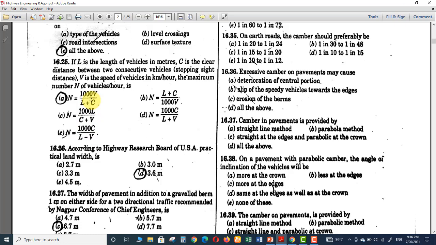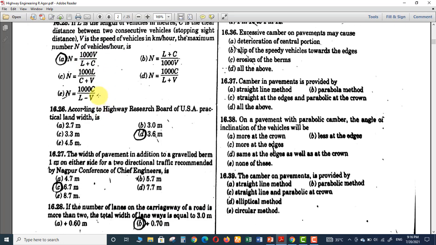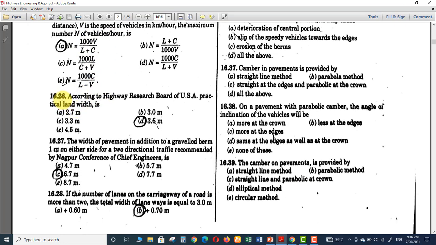If you know this formula already, then it's fine. If someone has forgotten the formula, then you can use this trick of the units to find out the correct option. So next question is 16.26.